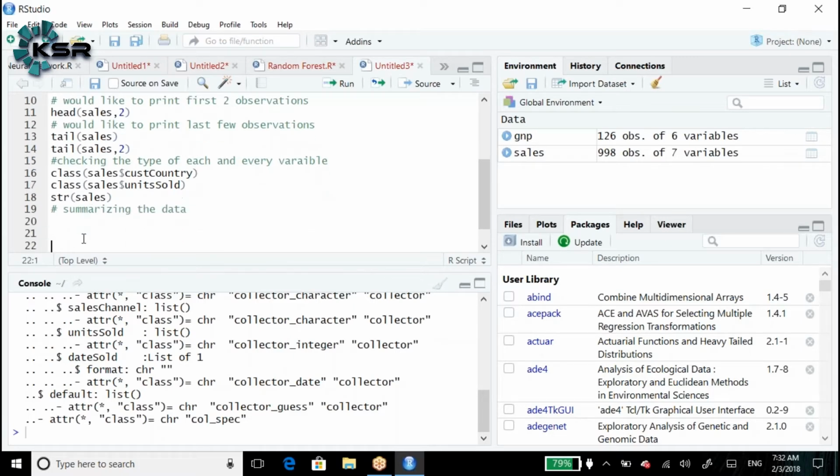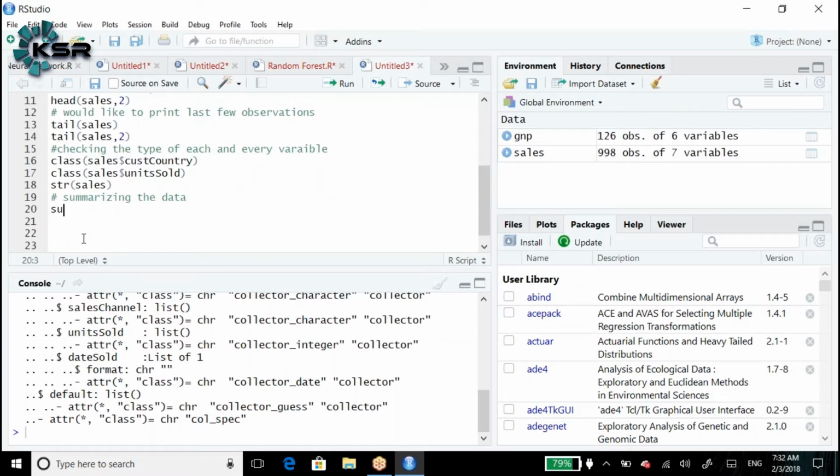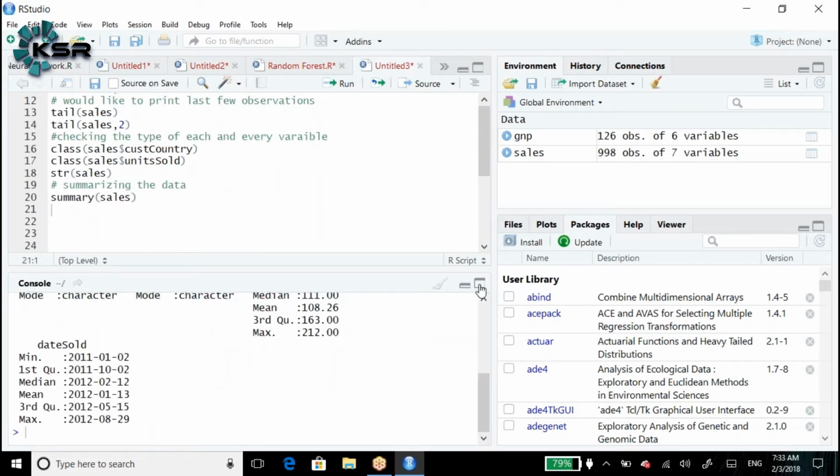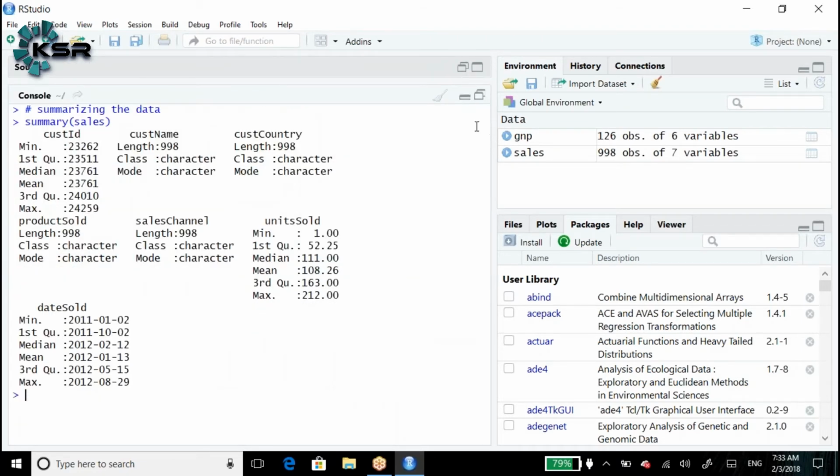For that, we write summary of the dataset name. The dataset is the sales data, right? So summarizing the dataset is done with the summary function. See everyone, here the first one is customer ID. Customer ID is the first variable. As we discussed, there are 7 variables.